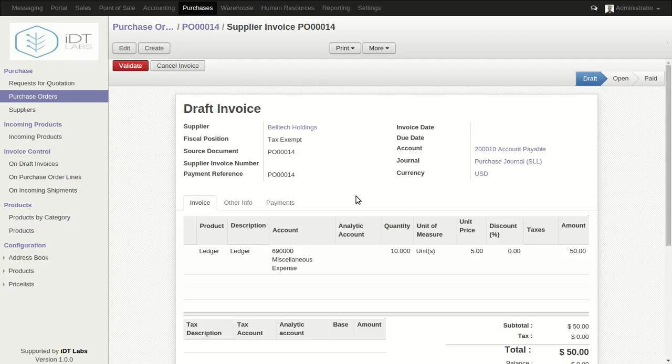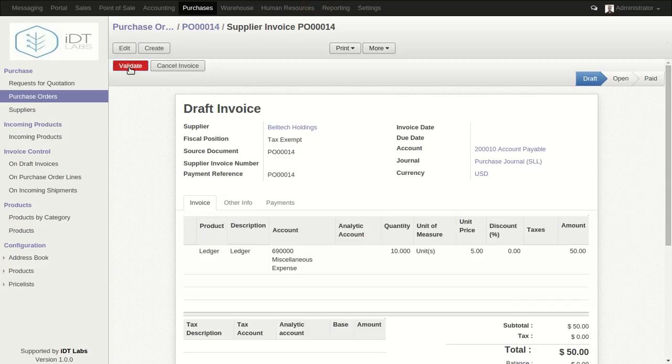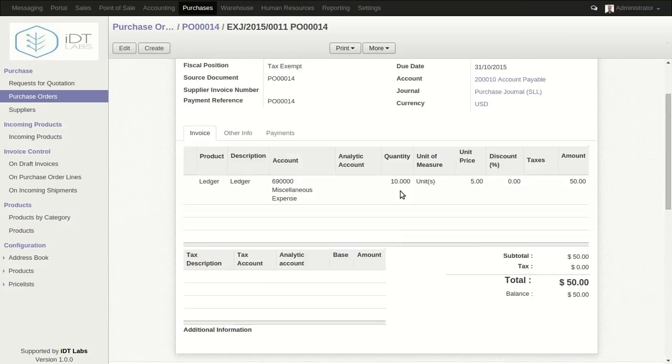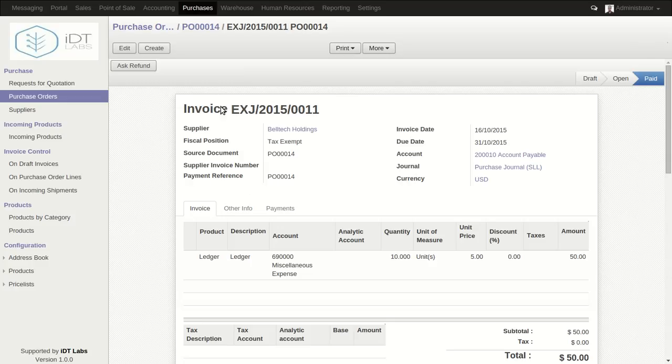Okay, and then we might want to go over the invoice again and cross check whether it's the same as the one we have. Okay, so we can edit and make some changes if we want to. Okay, and then we can save this invoice and then click validate. Okay, so from here again we can pay the invoice directly. Okay, so if we click pay, you see this pay invoice wizard pops up, and then we click register payment, and automatically the payment will be made.